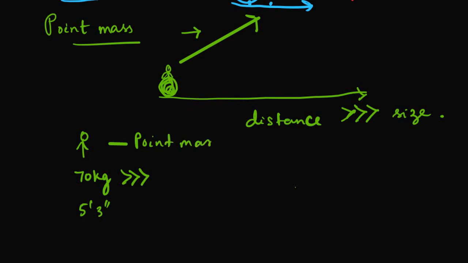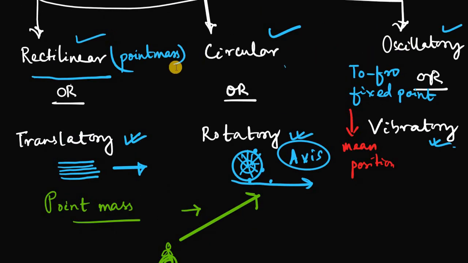That's why this is important in translatory or circular or oscillatory motion. We are just neglecting the size of it. That's how important point mass is, because during the motion in a given time, it covers distances which are much greater than its own size. That's why we tell that it is a point object.